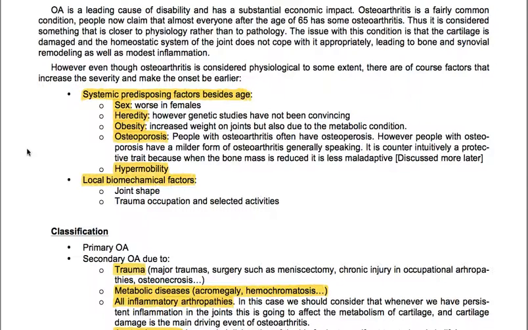However, people with osteoporosis have a milder form of osteoarthritis, generally speaking. It is counterintuitively a protective trait because when the bone mass is reduced, it is less maladaptive. We have also hypermobility. Local biochemical factors are joint space, shape, and trauma, occupation and selected activities.